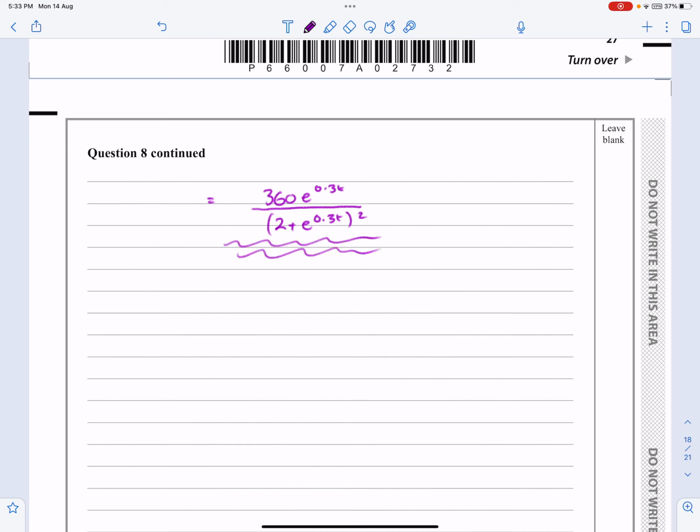It's up to you. What I did when I did this one was I just set u as being equal to e to the 0.3t, just to make it a bit easier when I'm actually going through and doing it. I'll just sub it back in at the end. So I've actually got 360u over 2 plus u squared, just because I then found that much easier to work with. So take the 2 plus u squared over to the other side.